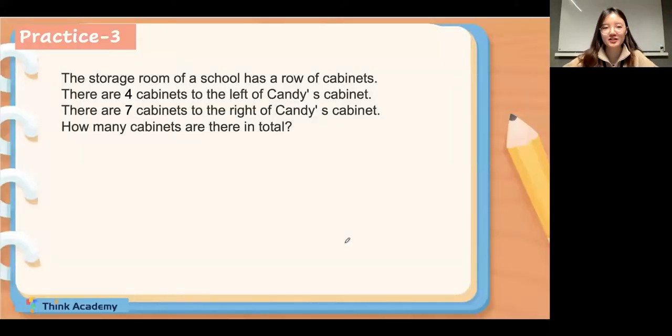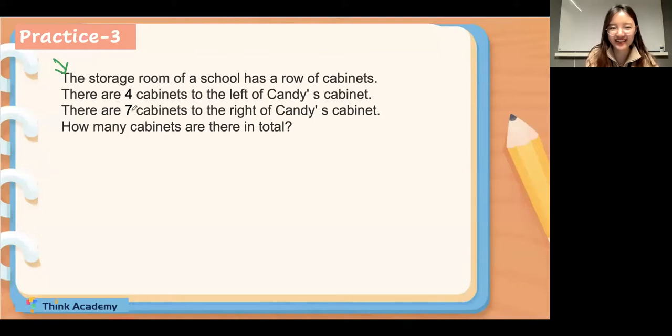So for this question, let's read the question together. The storage room of a school has a row of cabinets, and there are 4 cabinets to the left of Candy's cabinet, and there are 7 cabinets to the right of Candy's cabinet. How many cabinets are there in total? Okay, everyone, in this question, what's the key number? Please type in the chat box. What's the key numbers?